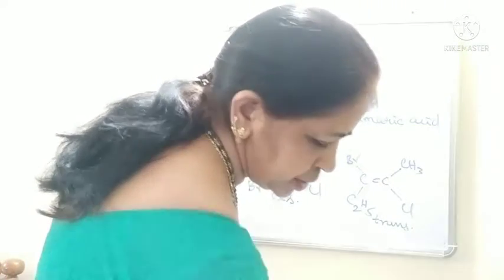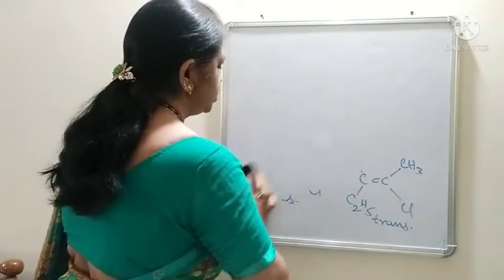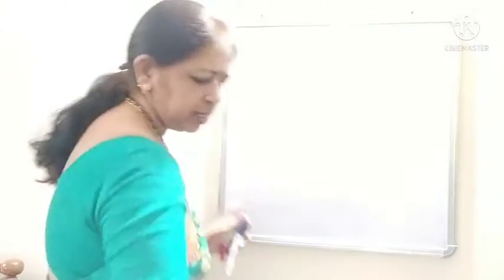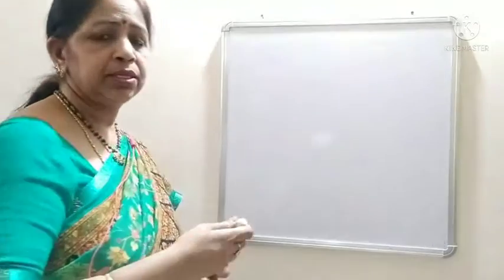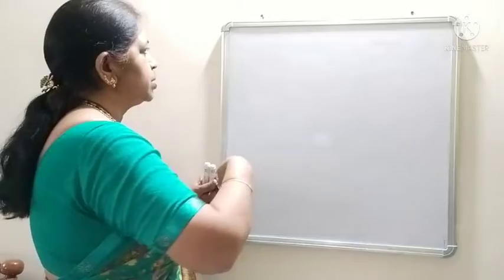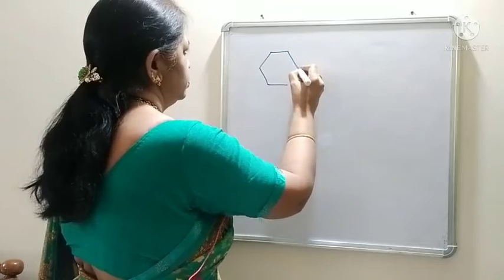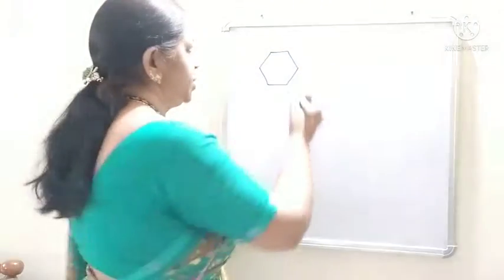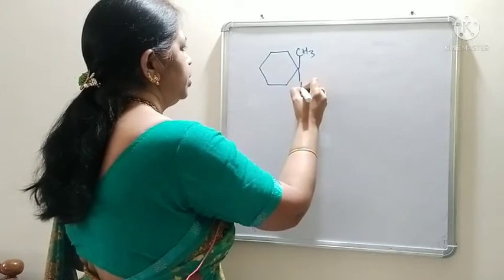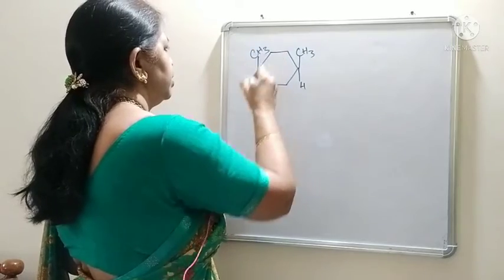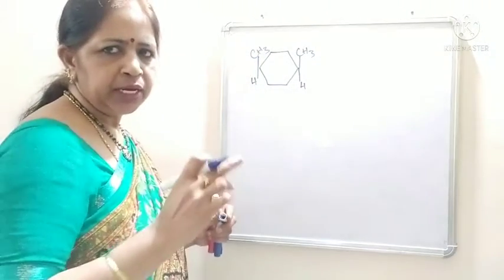Now, in cyclic compounds, how the cis and trans isomers exist, let us see. Mostly it is seen in cycloalkanes with 6 carbons, that means cyclohexane. 1,4-dimethyl cyclohexane. In this, CH3, H, CH3, H. Both the methyl groups are on the same plane of the molecule.